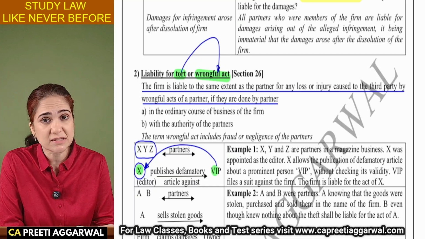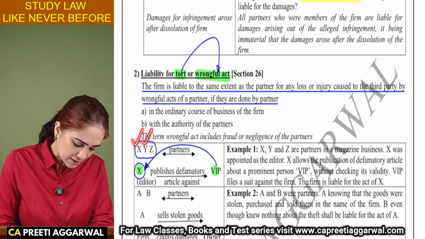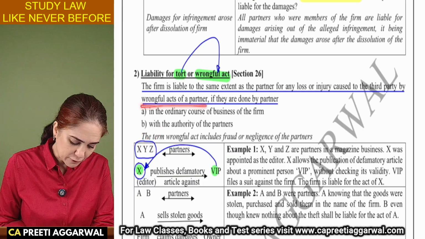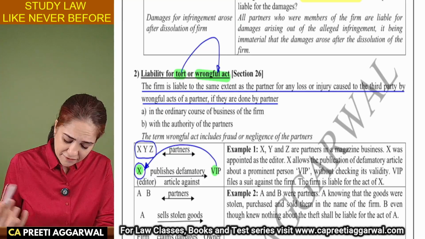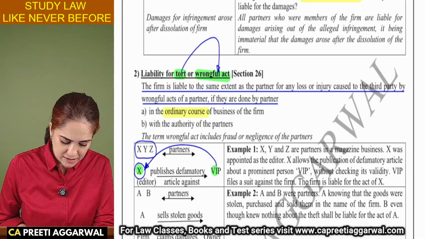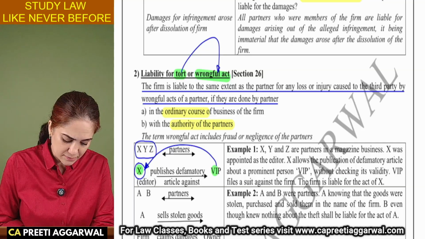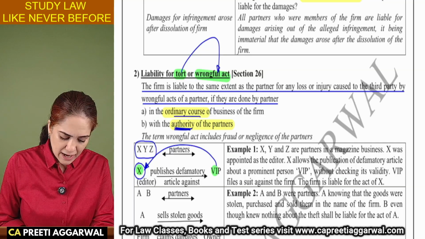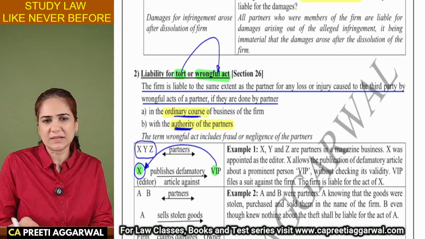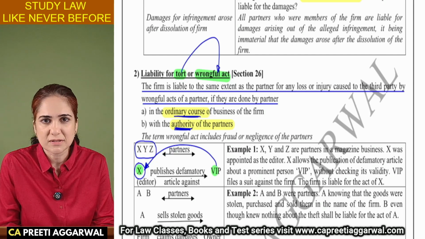Law says yes. Each partner is liable for the wrongful act of the partner if it is done in the ordinary course of business and with the authority of the other partners. We had only authorized him to act as an editor, and publishing an article is in the ordinary course of business.